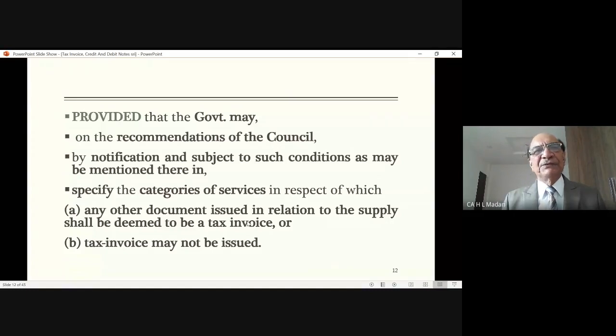For example, if you go to a picture hall, there you get a ticket, a small ticket. That small ticket is not in the format of a tax invoice. For that purpose, whichever ticket document is issued will be treated as a tax invoice. Similarly, a tax invoice may not be issued. The government may decide the categories in which a tax invoice may not be issued. So this is the general provision.